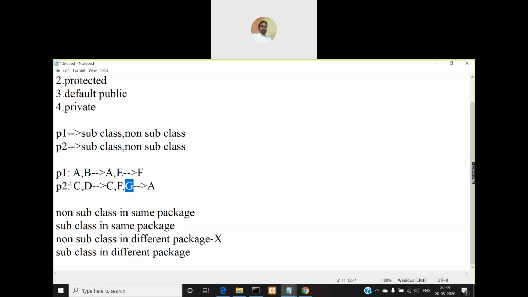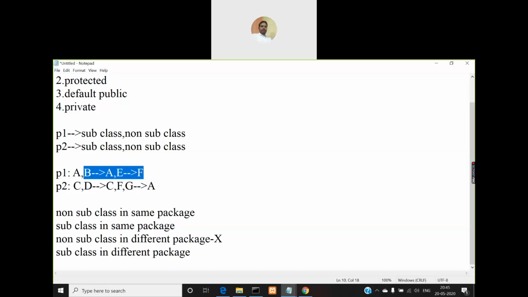So why can you access only G, and why can you not access C and D? Because they are in a different package. So in a different package you can access it in a subclass, but in non subclasses you cannot access it. But coming to the same package in which class A is defined, the protected members of class A can be accessed in all the other classes of that package, irrespective of whether they are subclasses or non subclasses.